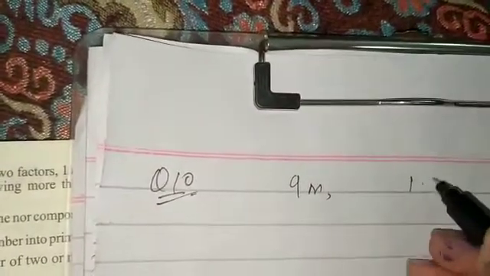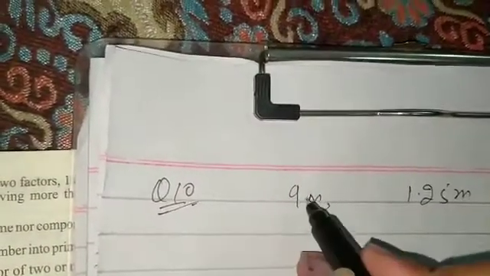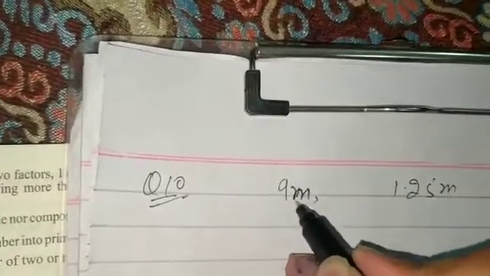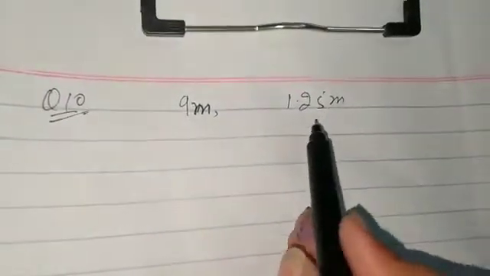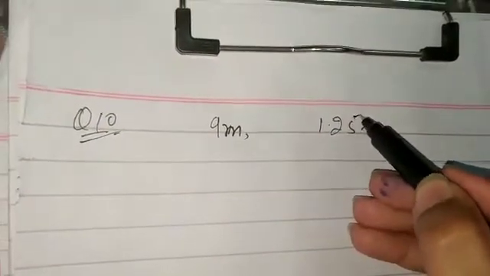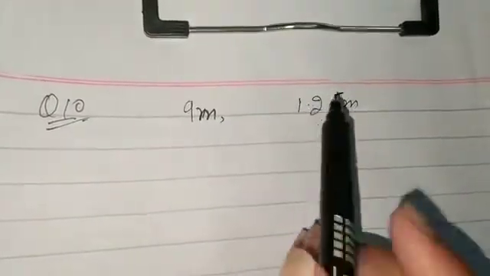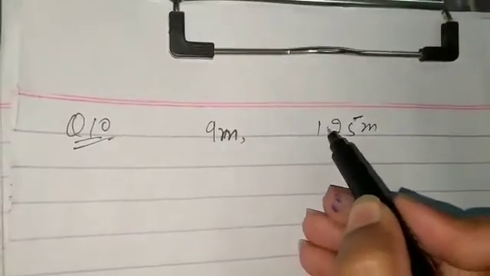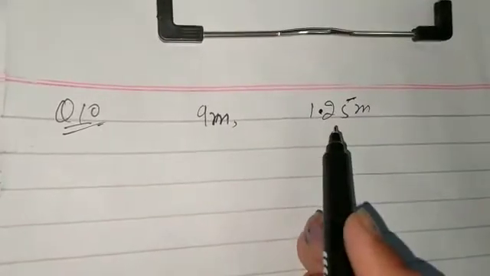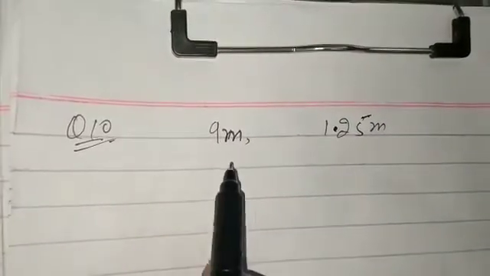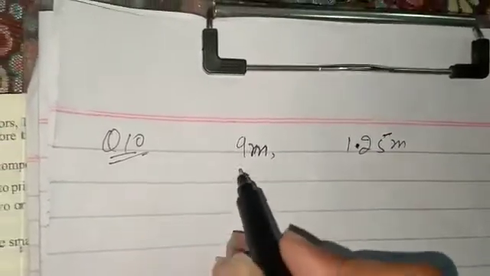So students, we have two numbers, 9 meters and 1.25 meters. Both are in meters, but the second number is in decimals. First we have to convert the decimal into a whole number. For this we can convert both numbers into centimeters.